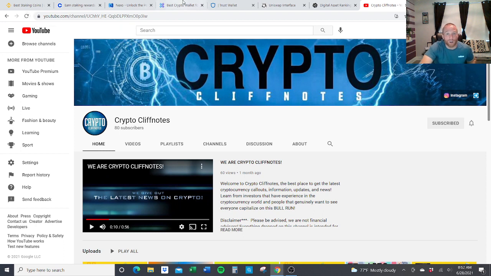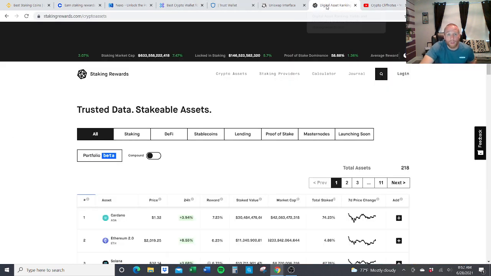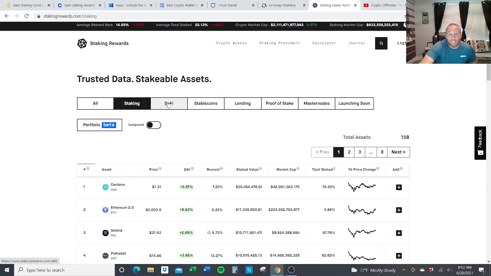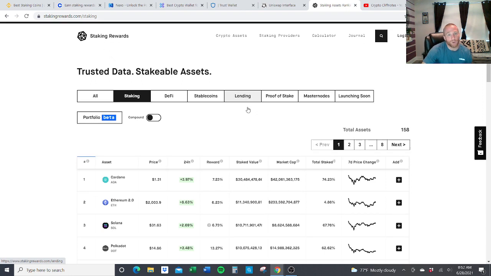So let's just start off with stakingrewards.com. On this site, what this is going to do is show you the different percentages for different assets. Here you can go over everything. We can go to just staking, DeFi, stable coins. Here's your lending, and these are going to tell you your percentages and basically the terms, what platforms they're going to be on.